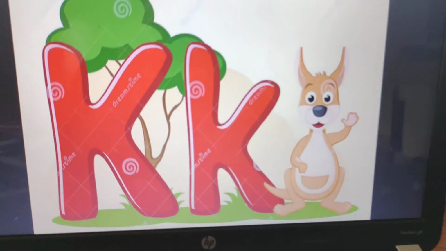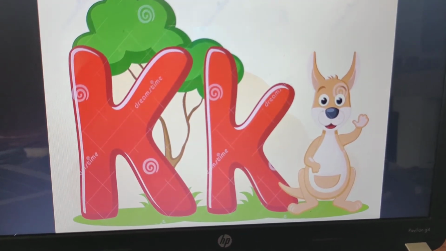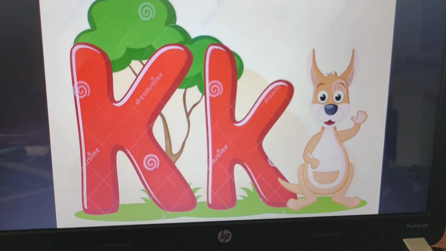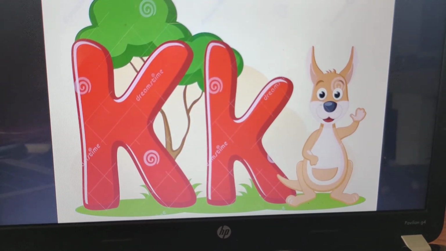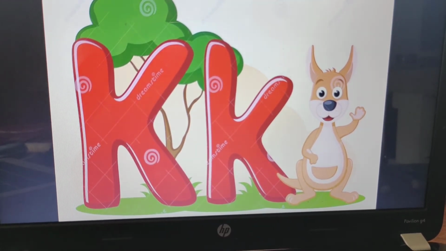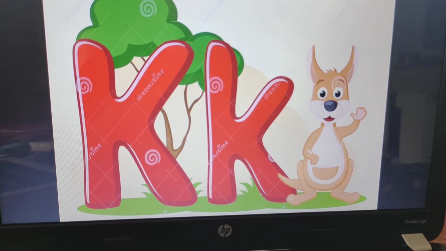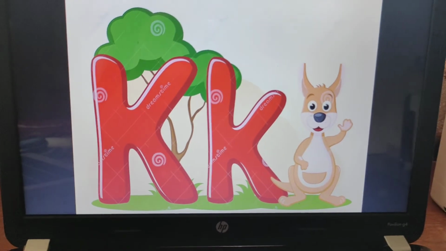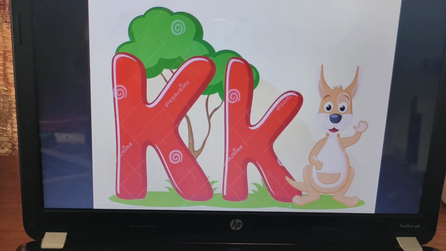So we have learned K, capital K, small k. We have learned the sound of K is K. We have learned some words with K. We have also learned how to write capital K and small letter K. Now let us sing the song with all the words that begin with K.